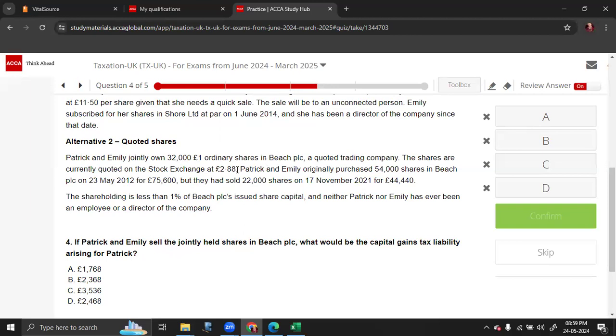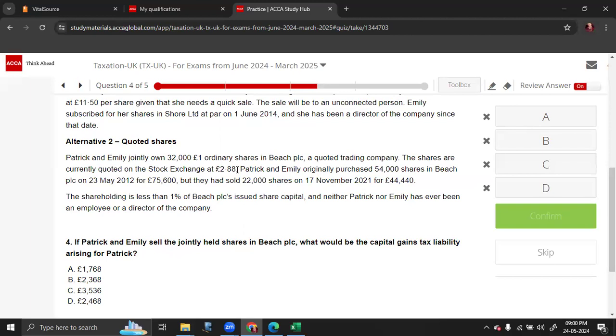Patrick and Emily originally purchased 54,000 shares in Beach PLC on 23rd May 2012 for 75,600. But they sold 22,000 shares on 17 November 2021 for 44,440.